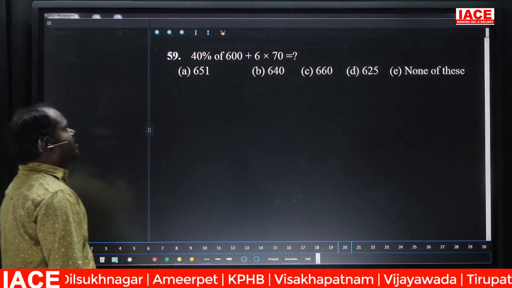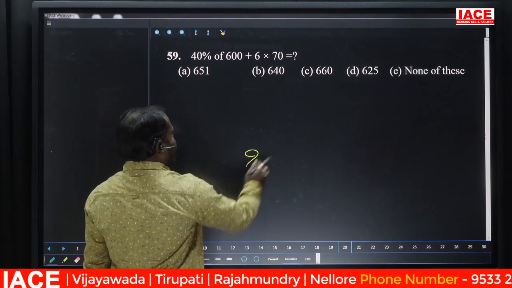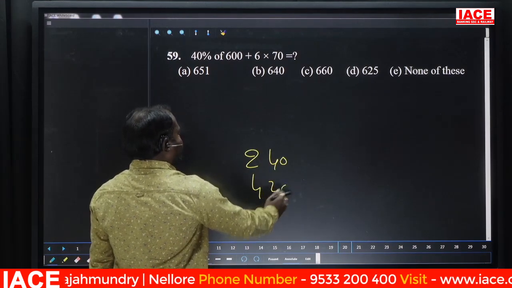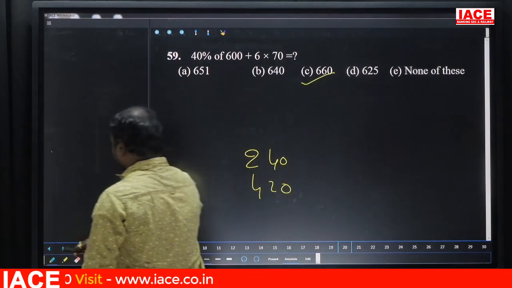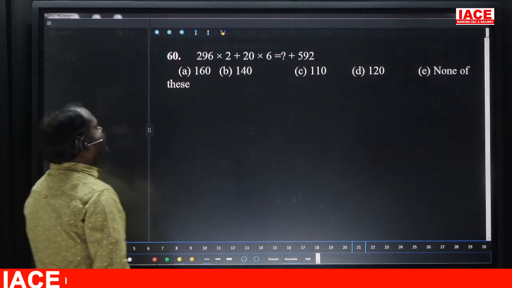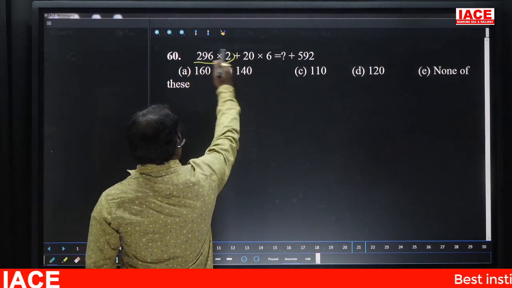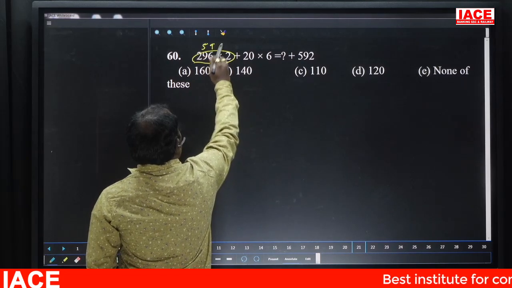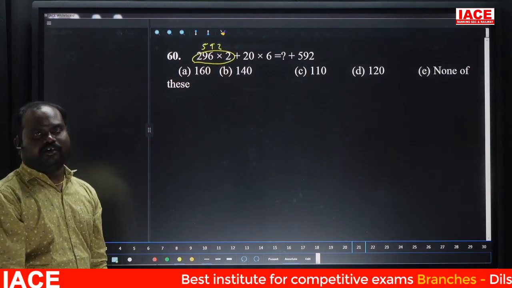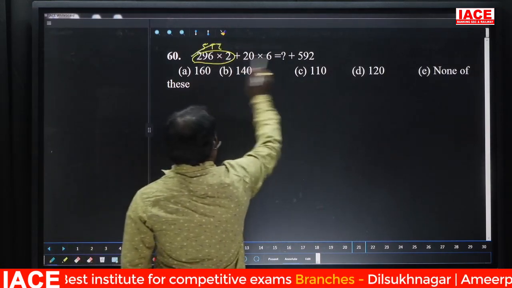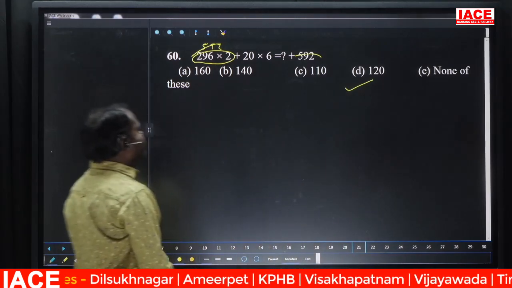40% of 6 is 40. 10% is 60, 40% is nothing but 240. 240 and that is 420, nothing but 660. 296 into 2 plus 20, it is 296 into 2, 592. 592 on both sides positive, so no need to calculate, it gets cancelled. So balance only the answer, 26, 120. Option D. Next.